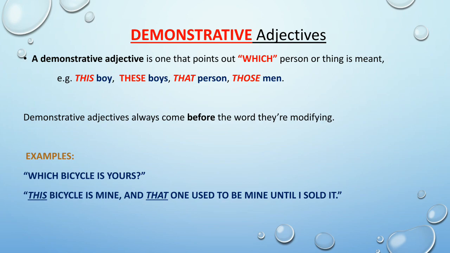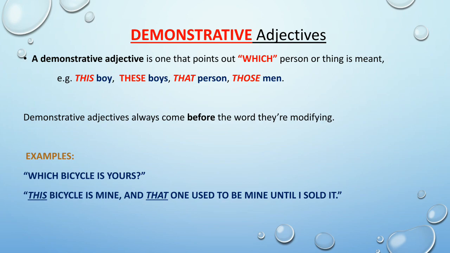So the words this, these, that, those all are known as demonstrative adjectives. We have to remember one thing, that demonstrative adjectives always come before the word they are modifying. That means before the noun.